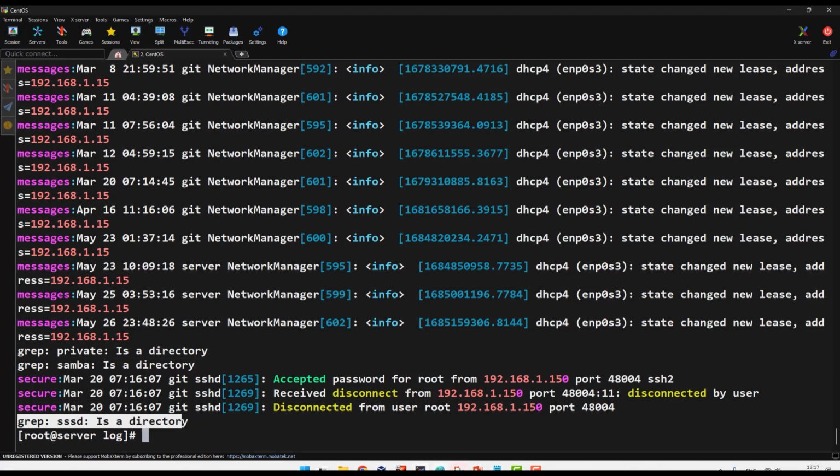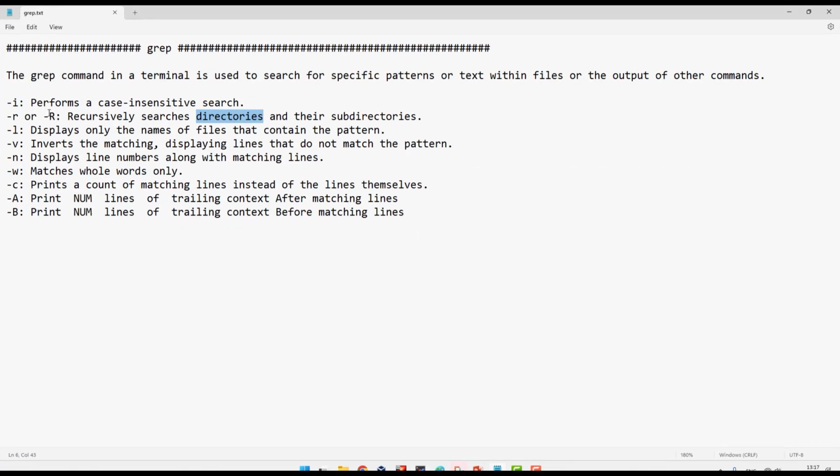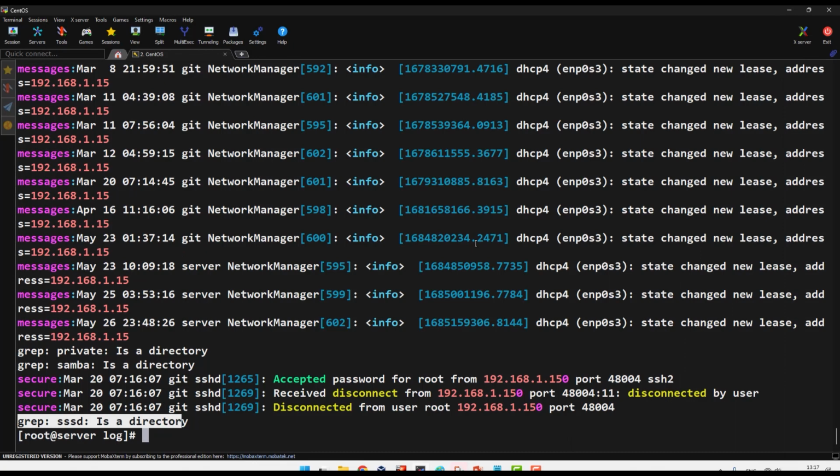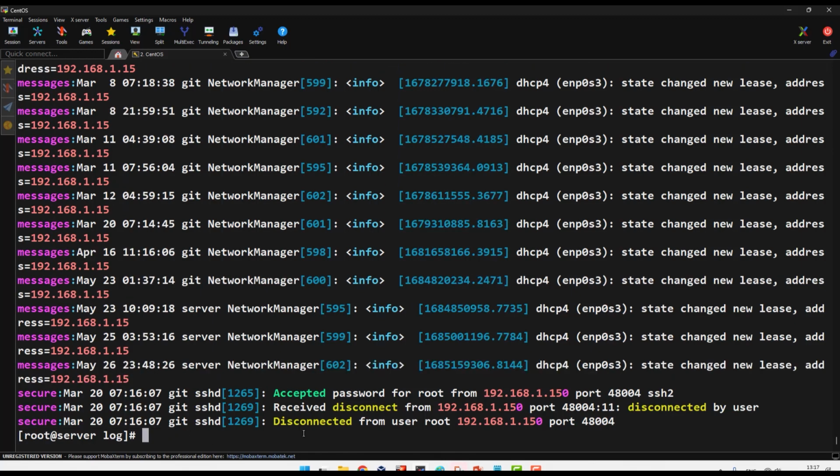So what do we do? We have another option, another flag called -r, small or capital. I add the same thing and -r or capital R, which means search for me all subdirectories. Even inside the directory, you go inside and search for me. This is why I tell you grep is very, very powerful. I click enter, and now it searches everything, even inside the directories.